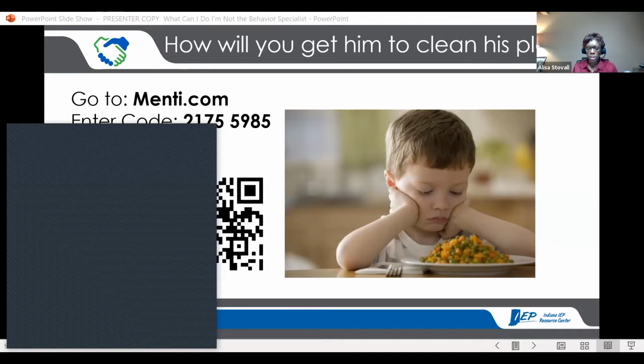Well, I'm going to give you a chance to think about this for a minute. I'm going to share a childhood story, and I won't go too far with it, but it has to do with vegetables, and I think it helps to deepen our thinking about how we get kids to do what we need them to do if they don't want to. I like that encouragement, Brittany, by the way.